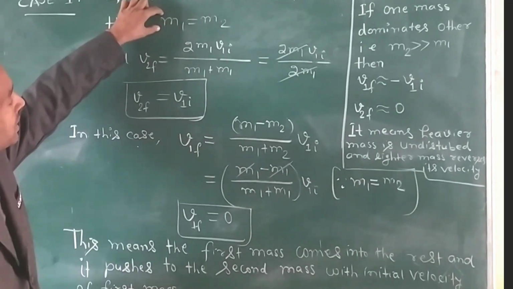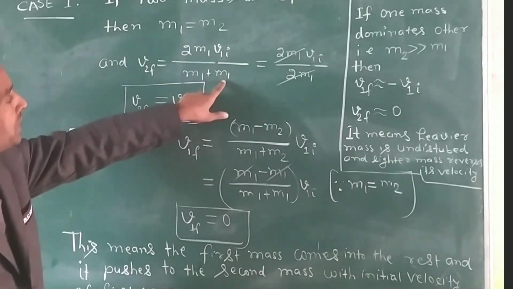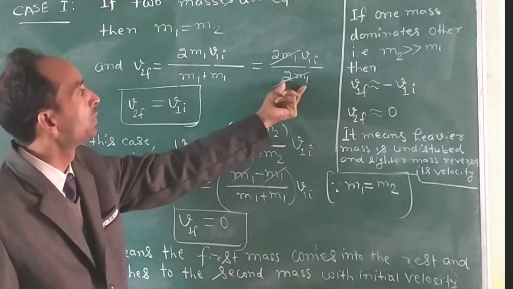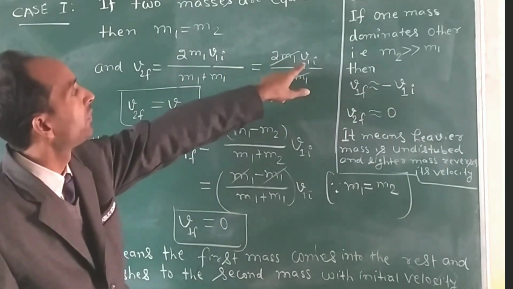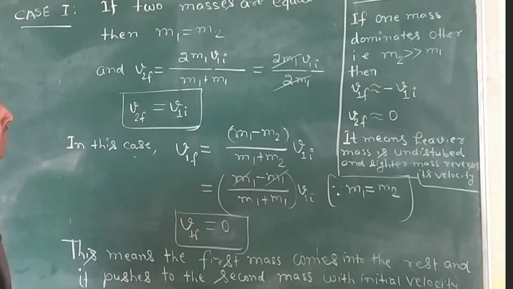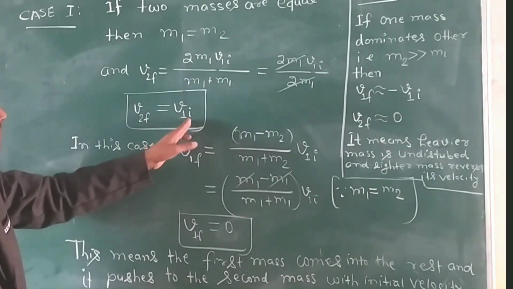So in the place of m2 we put m1, so this becomes m1 plus m1, 2m1, and in the numerator there is 2m1 v1I. So 2m1 will cancel out with 2m1, and this gives v2f equal to v1I.